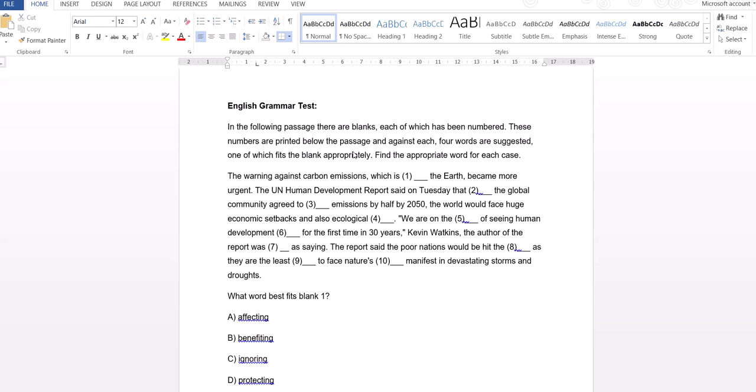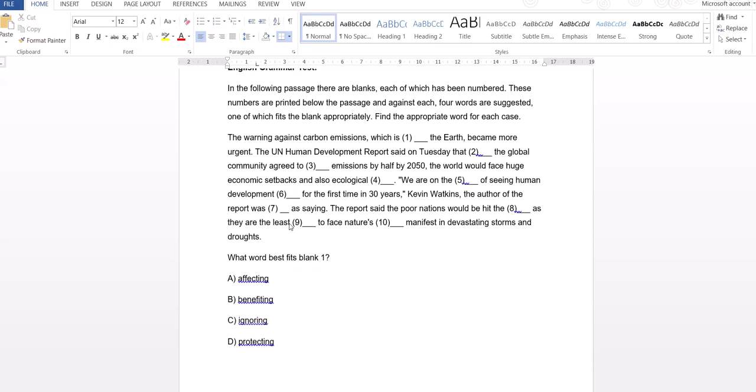Okay, students, next we will see the English grammar test. This is a simple one where they will give you a paragraph and we need to fit in the right, appropriate words. So the paragraph they have given us here: The warning against carbon emissions, which is dash the earth became more urgent. The UN Human Development Report said on Tuesday that dash the global community agreed to dash emissions by half by 2050, the world would face huge economic setbacks and also ecological dash.